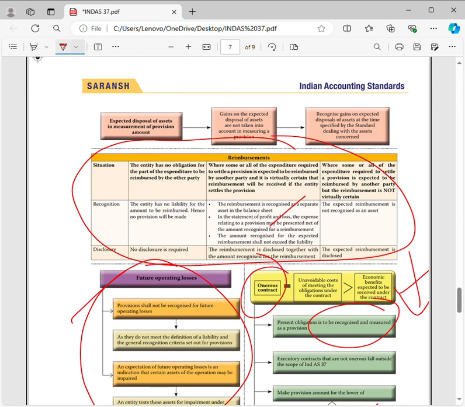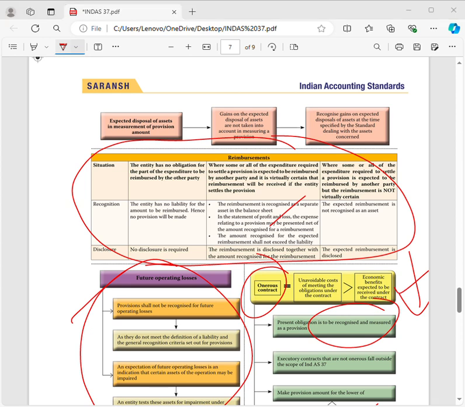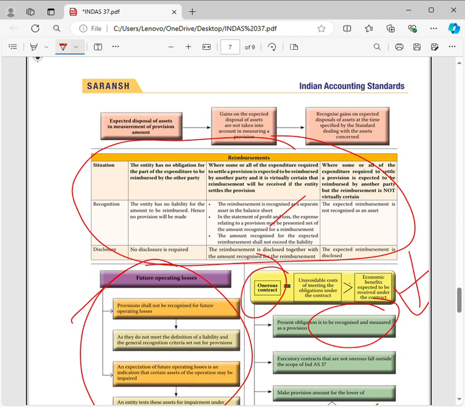So the reimbursement amount you are going to receive will be shown on the asset side. And whatever provision you create, if you are getting some amount back, it is income, and you can show it net. Next, if the reimbursement is not virtually certain, then you need to disclose it in the financial statements. These are all about provisions. Now we have completed two concepts: one is liability, another one is provision.